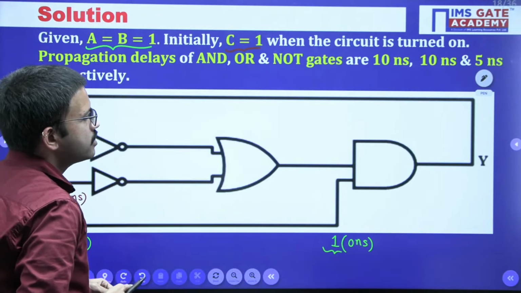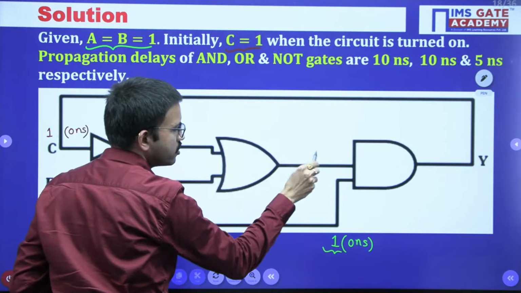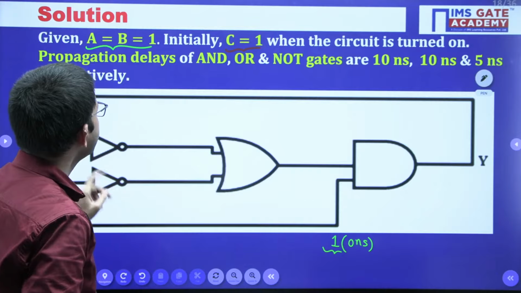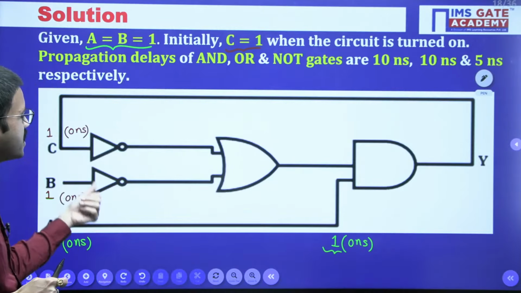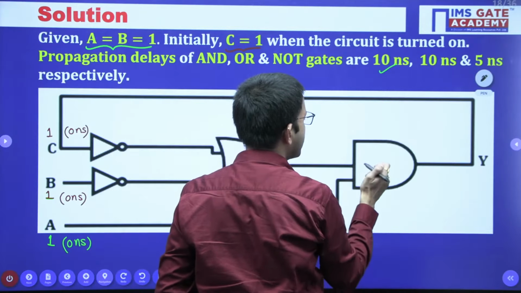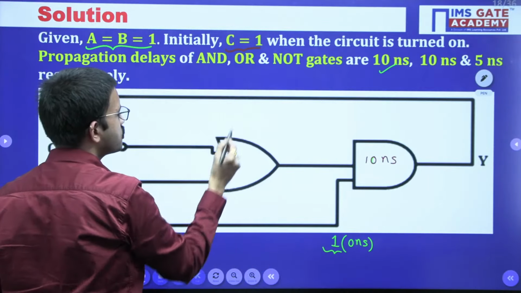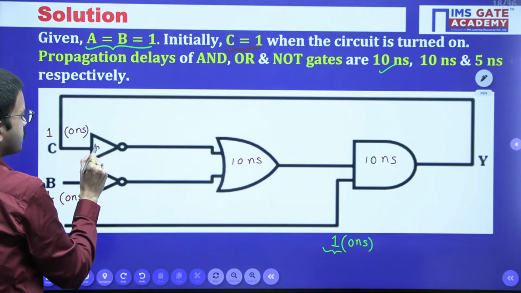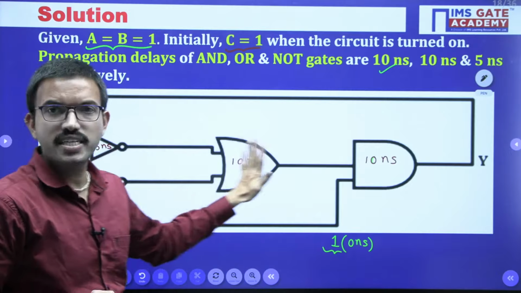So for that, just observe here, we have to find out at what time instant we are going to get this particular input. According to the given data, first of all, mention whatever logic gate delay you have. For your reference, you can represent it inside the logic gate. AND gate delay they have mentioned is 10 nanoseconds, OR gate delay is also the same, 10 nanoseconds, and NOT gate delay is 5 nanoseconds. Just for reference, I have mentioned the logic gate delay inside the block.